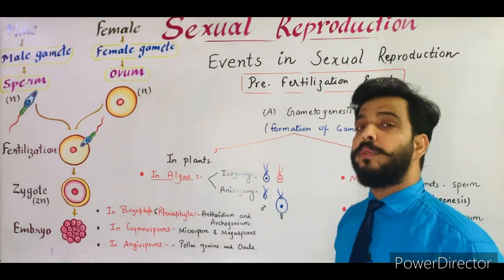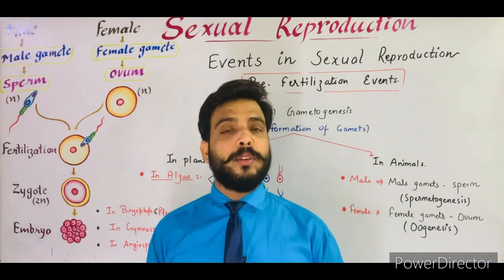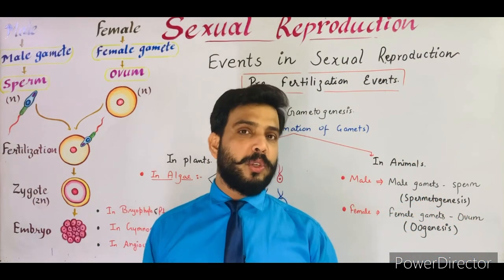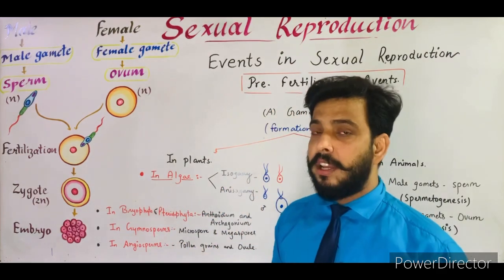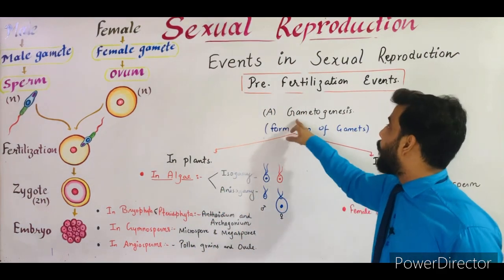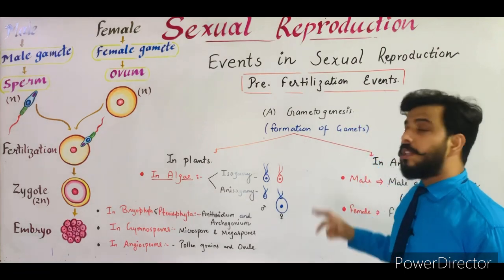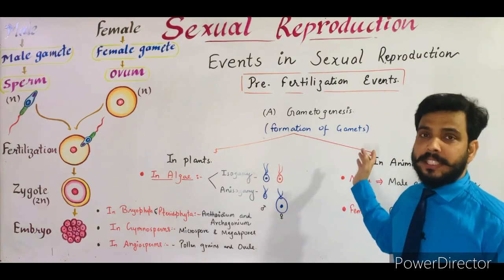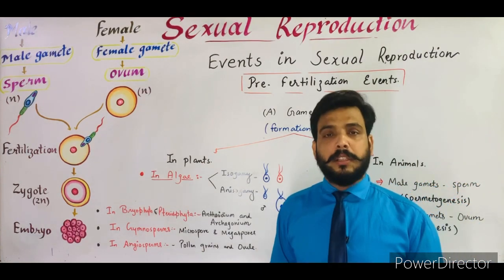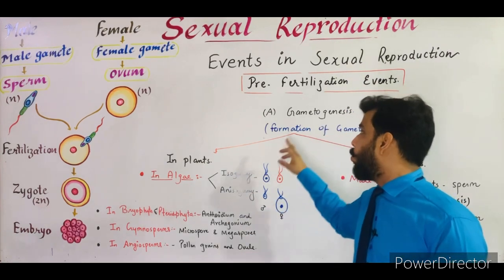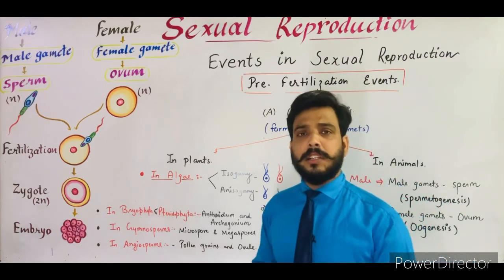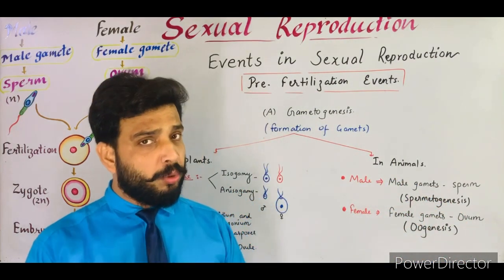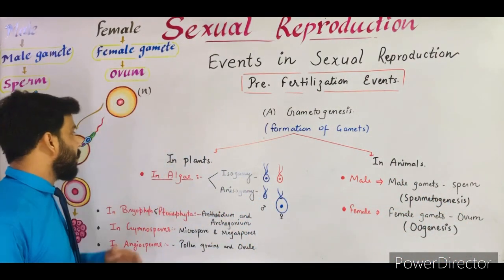As I told you before, those events which take place before the process of fertilization are termed as pre-fertilization events. So number 1 is gametogenesis. Gametogenesis means formation of gametes inside the organism, that may be male or female. Now it occurs in plants as well as in animals. First of all, I will tell you about plants.